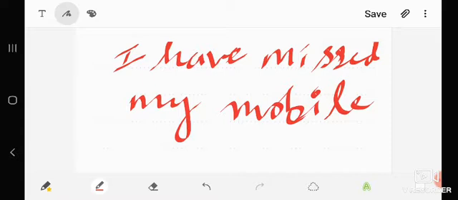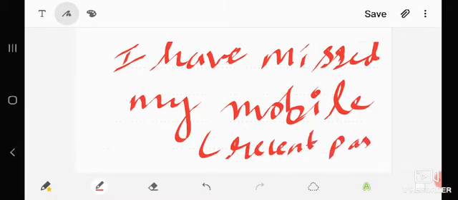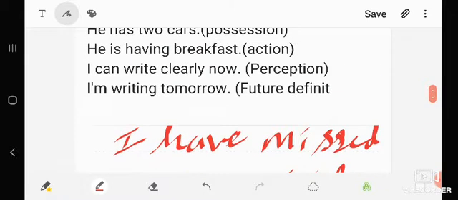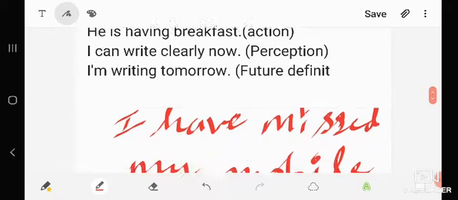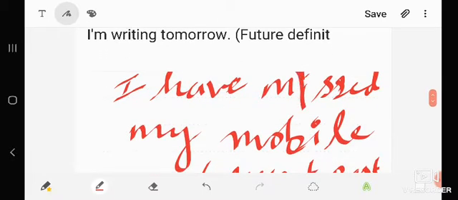What is the meaning of this sentence? This action happened in the recent past. That is why we are using I have missed my mobile.